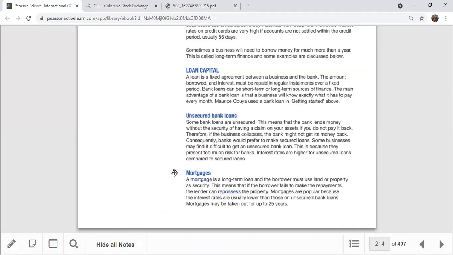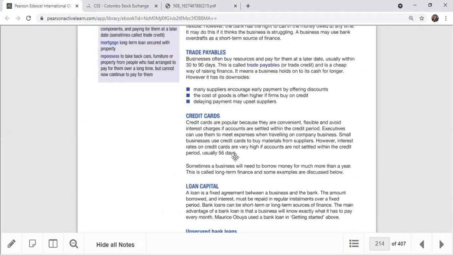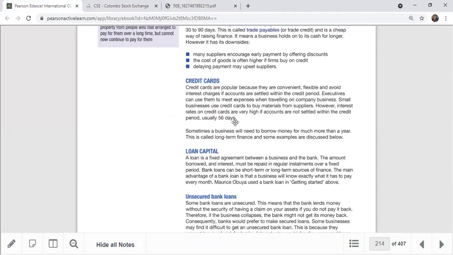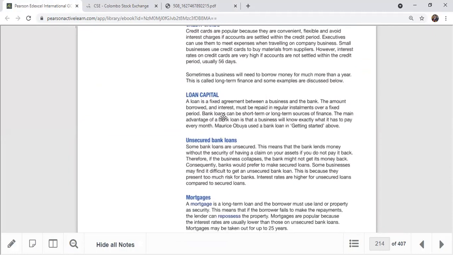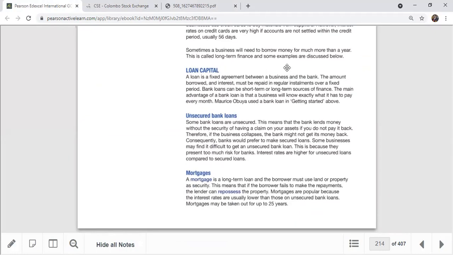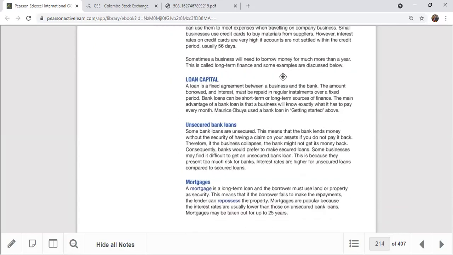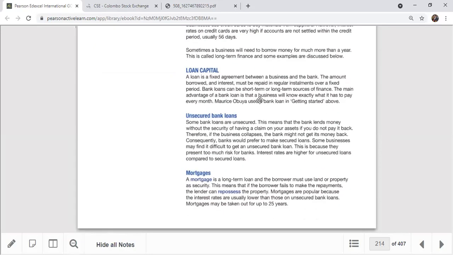And the next one is a mortgage. So today we talk about number one, bank overdraft, number two, trade payable, number three, credit card, number four, bank loan, number five, unsecured loans. So number six we are talking about today, mortgage. Mortgage is very common. The financial crisis in the US came because of this mortgage loan thing.